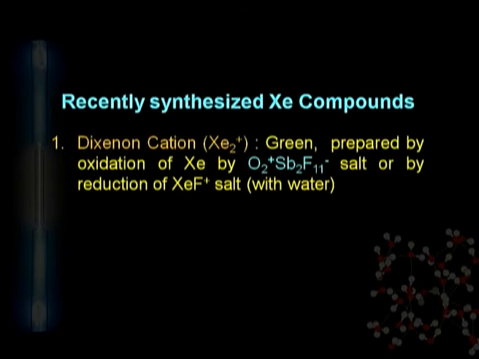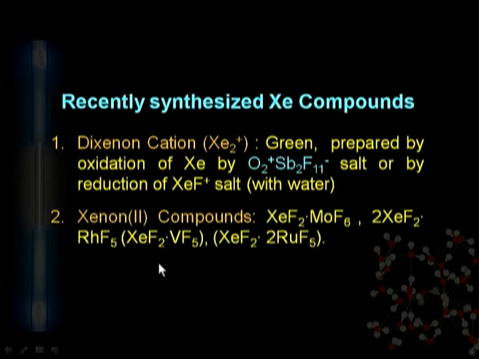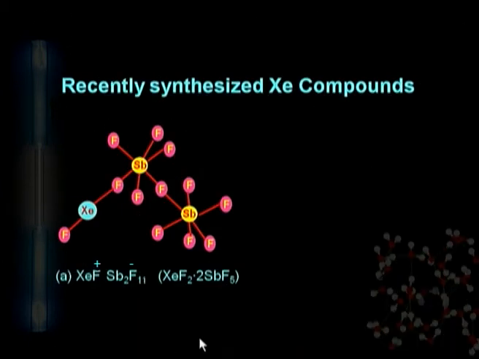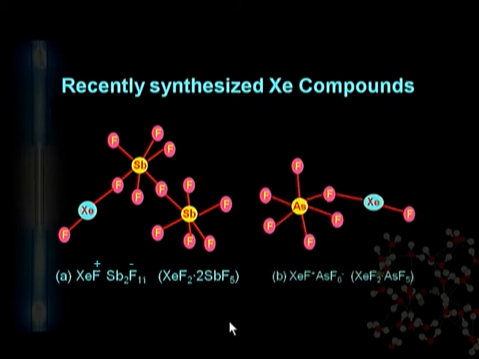Now we will discuss some special compounds which are recently synthesized. It is not very important from your course point of view, but it is necessary to know how the recent compounds can be synthesized. You know, the latest compound synthesized with xenon is of what type? That is xenon difluoride with vanadium pentafluoride. You can better understand the compound with the given structure.